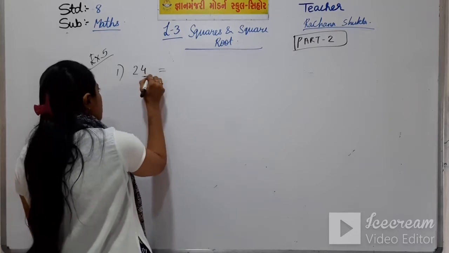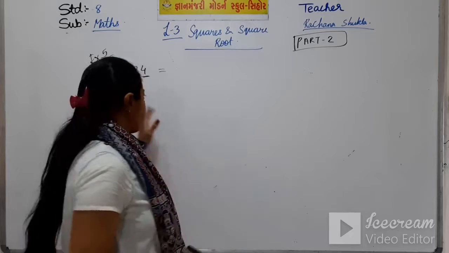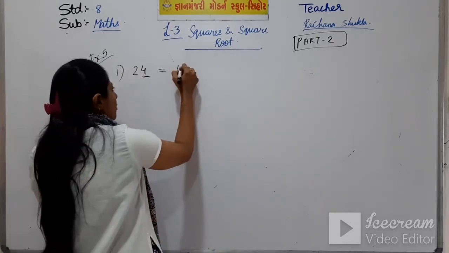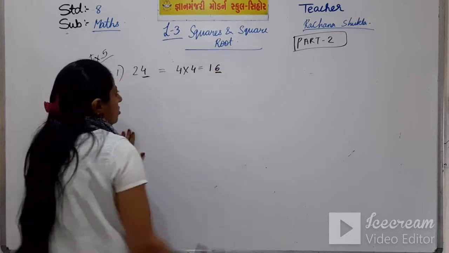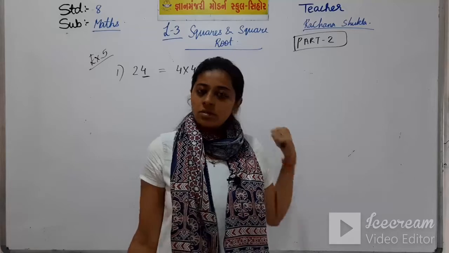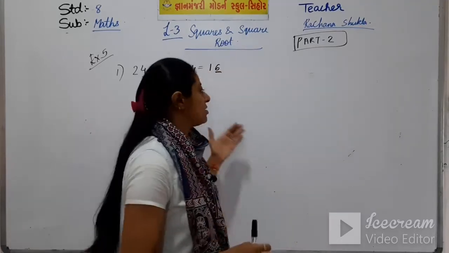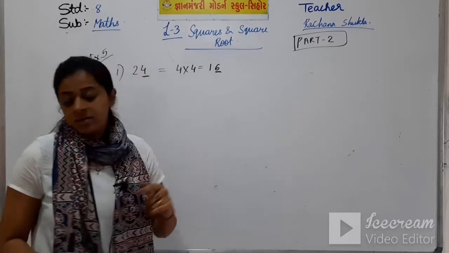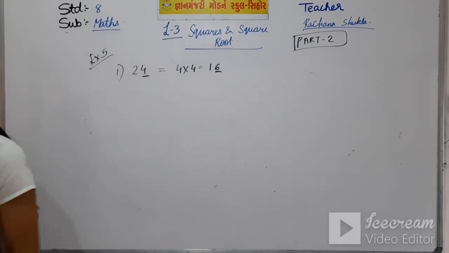Let's see the last digit, 4. 4 is an even number. So, 4 into 4 is 16. So the unit digit of the square of 24 will be 6.